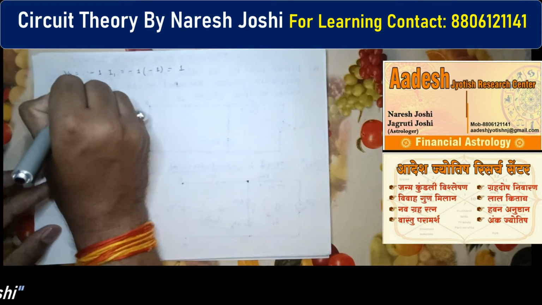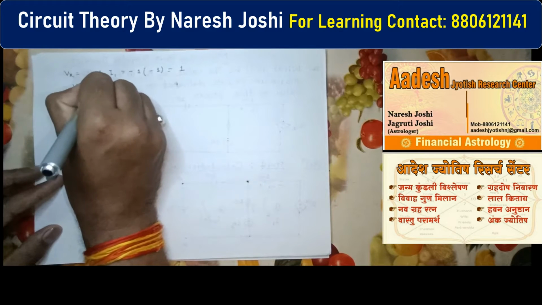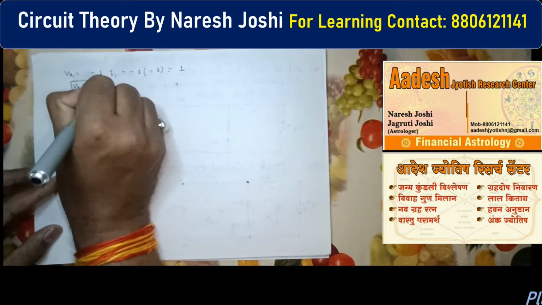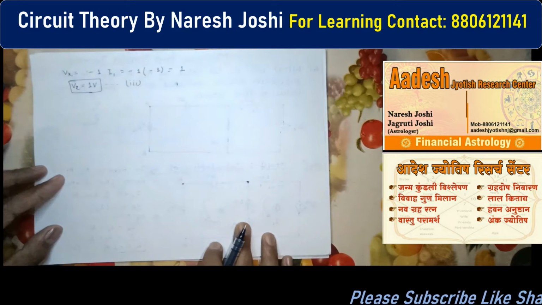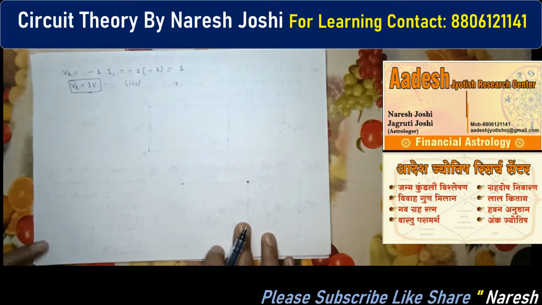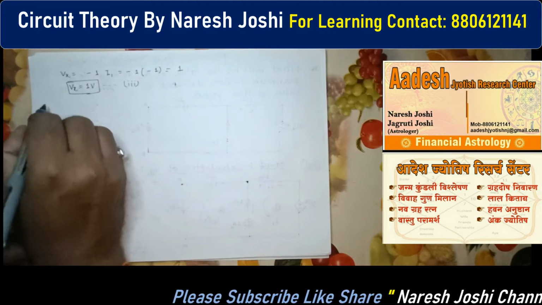So here the value of Vx equals 1 volt. So this is equation number 3. Then later on what you have to do is write the VTH equation. Next step,